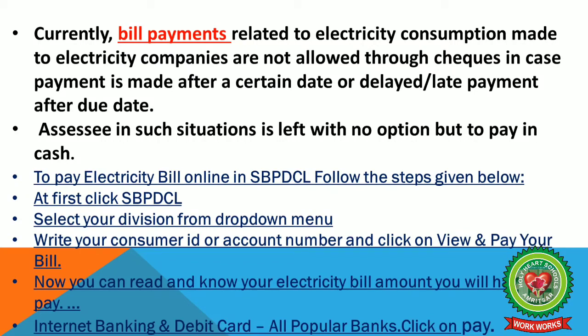First of all, click on SBPDCL, select your division from the drop down menu, write your consumer ID or account number and click on view and pay your bill. Now you can read and know your electricity bill amount you will have to pay. Through internet banking and credit cards of all popular banks, click on pay and your bill is paid.